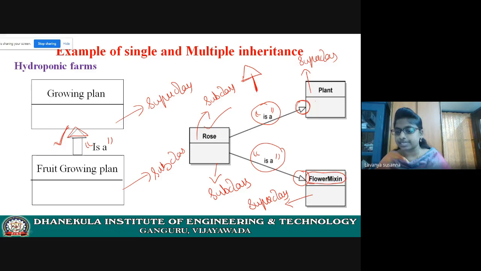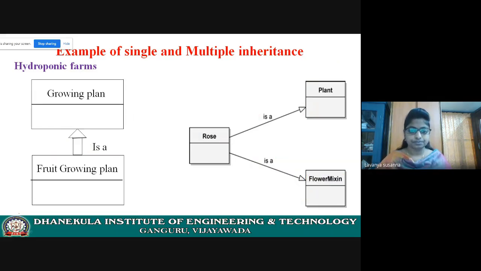Sorry, flower mixin class. Rose is a plant. Rose is a flower mixin. It produces flower, right? It is a flower mixin. I hope you understood this. Once again, see the PPT. This arrow mark is important and this relation is important.